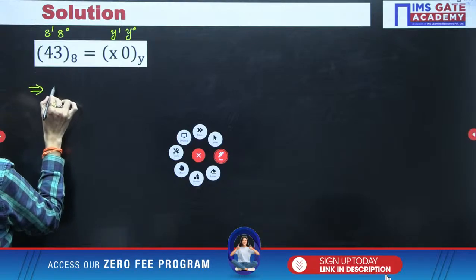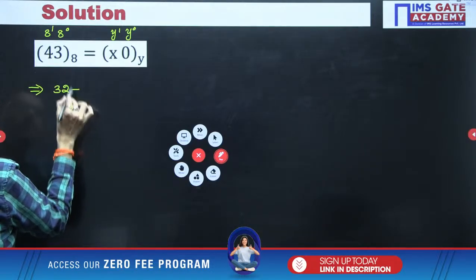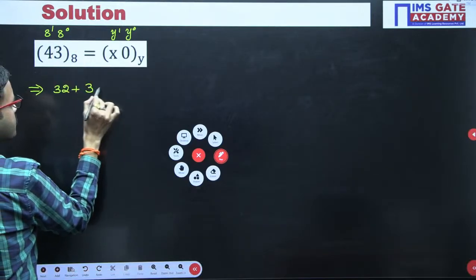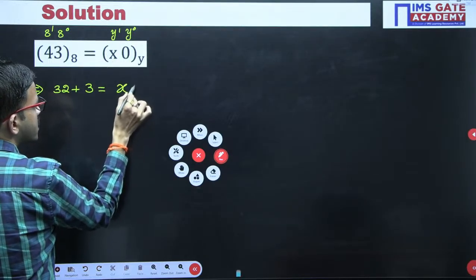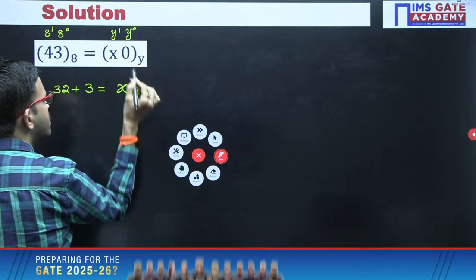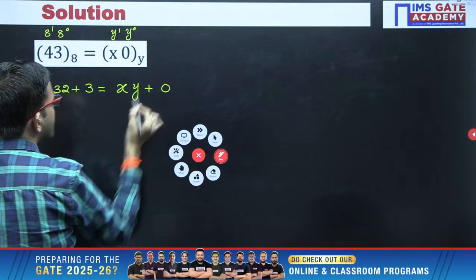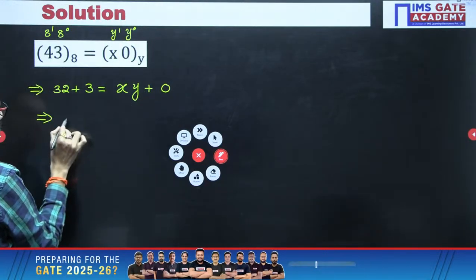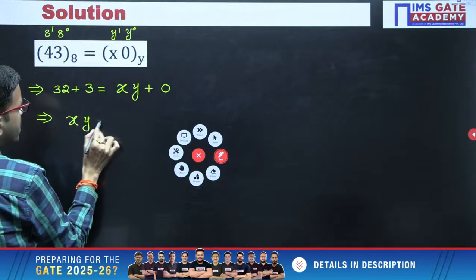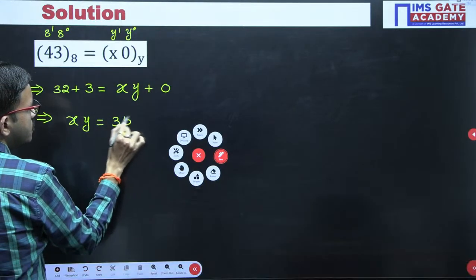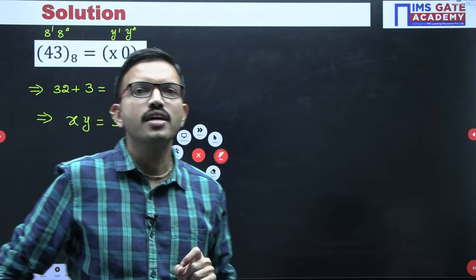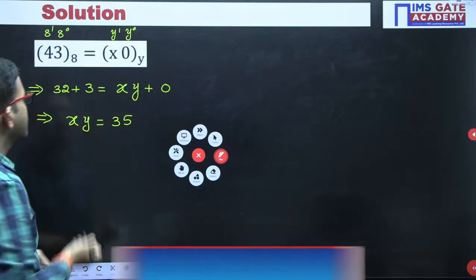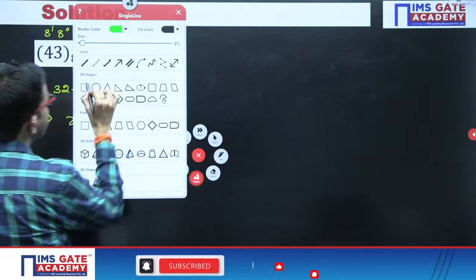8 into 4, that is 32, plus 8 power 0 is 1 into 3. Then y into x, or xy, your wish, in any order you can write. Then y power 0 is 1, 1 into 0 is 0. From here you are getting one simple equation that xy equal to 35. Earlier you got one quadratic equation, for that we found the roots. But here you are getting one simple equation like xy equal to 35.